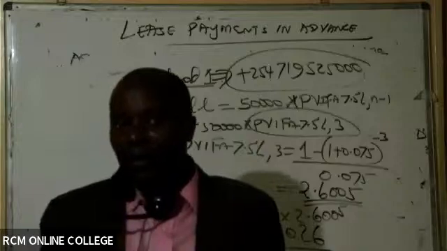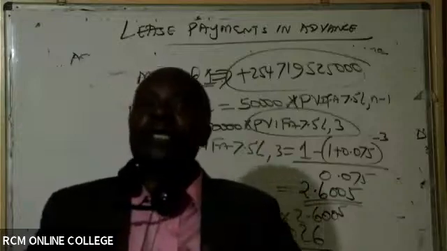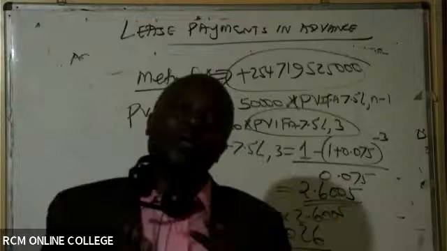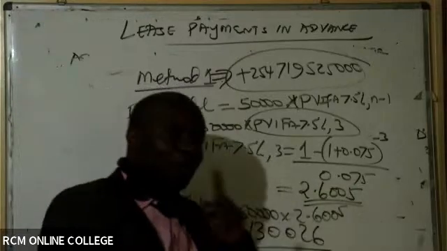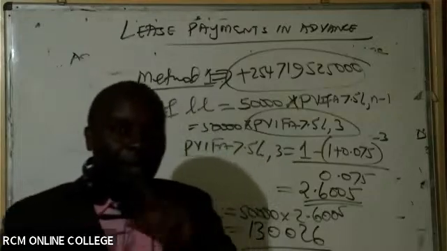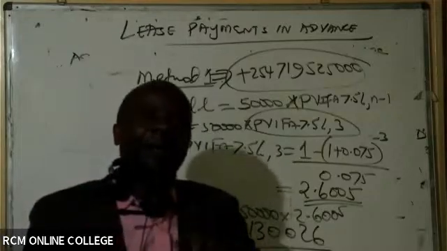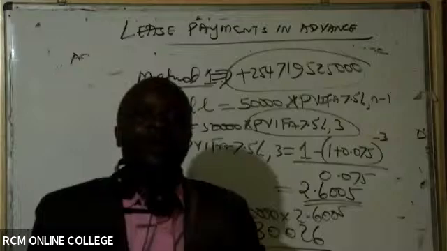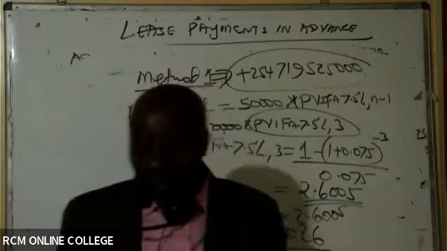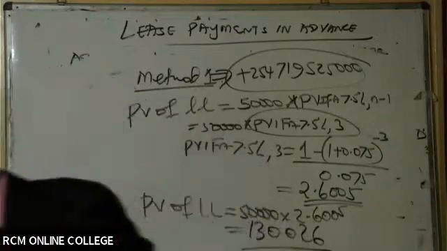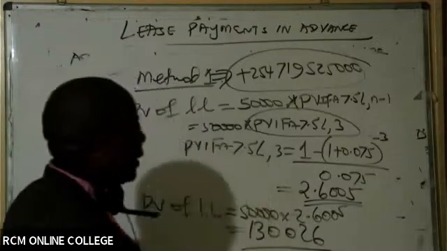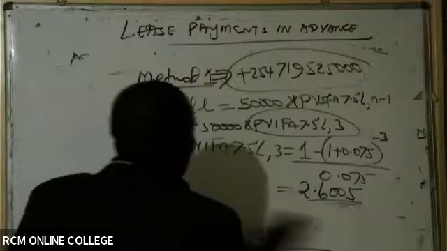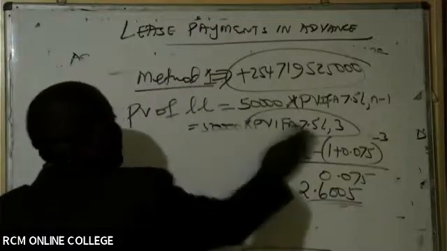Let's agree first of all on that. At times you may get answers which are fine, because of rounding errors. You can even get 129,000. Don't write 129,000. You write the figure that the examiner has given, because the examiner may have rounded off. You should always write the figure given by the examiner. Is that clear, and all of us in the model schedule are using what the examiner gave us, which is 130,026. So that is step number 1.